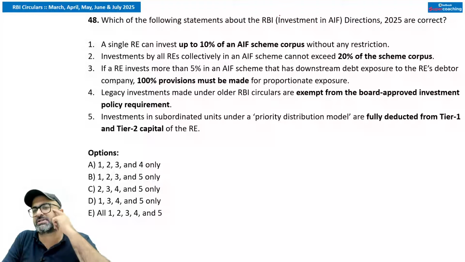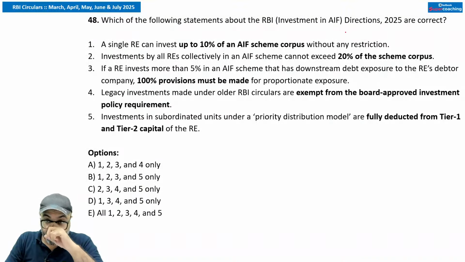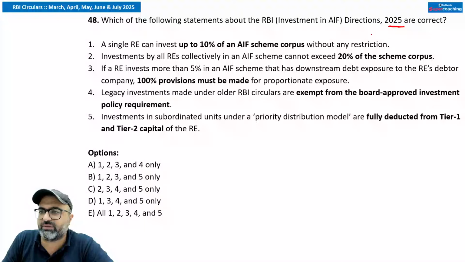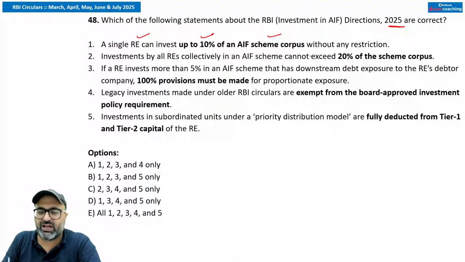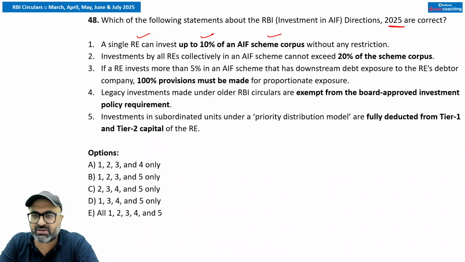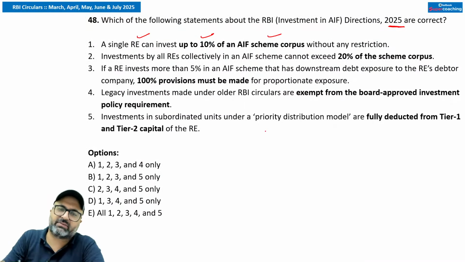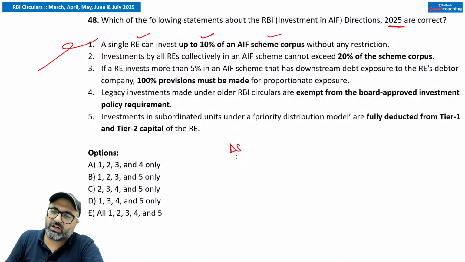Last question. Which of the following statements about RBI investment in alternative investment fund direction 2025 are correct? A single regulated entity can invest up to 10% of an alternative investment fund corpus without any restriction. Without any restriction, is it true? A single regulated entity can invest up to 10% of an alternative investment scheme fund. This is true. Investment up to 5% has no restriction, but अगर investment 5% से ज़्यादा होगी तो restriction होगा. Restriction में अगर downstream हो रहा है तो downstream के केस में 100% provisioning need to be done.